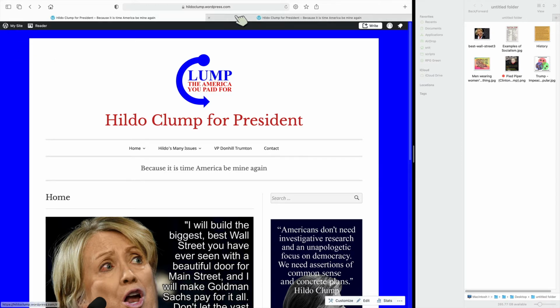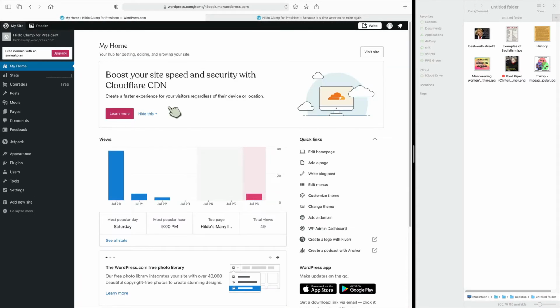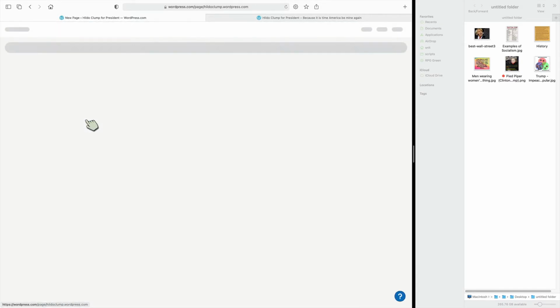I'm going to hit My Site. I also do have the site loaded here. Both are the same, but this way I can just go back to the site quickly. Anyway, going to My Site, there are shortcuts right here, Edit Menus and Add a Page. I could use those. I'm going to use these ones over here just because that's what I'm used to. So I'm going to say Pages, Add New.